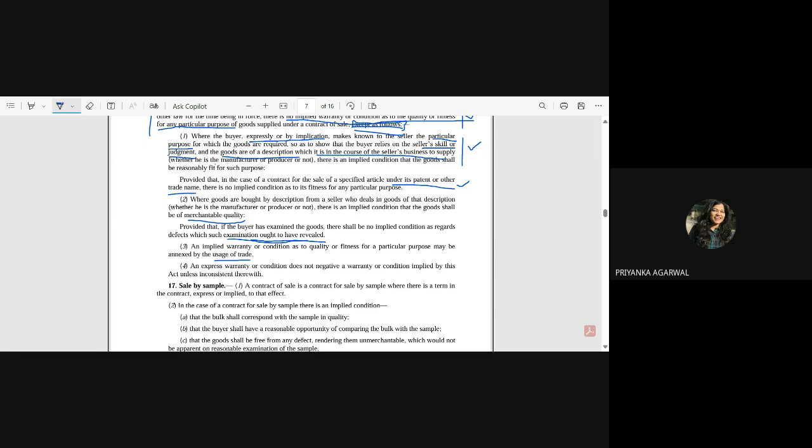So that means that it will not negate the implied warranty or condition if something which you are mentioning is an express term. But if something which you are mentioning as an express term is cancelling the implied one, say suppose there is an implied warranty that it should have quiet possession, you can by an express word mention that it will not have quiet possession.